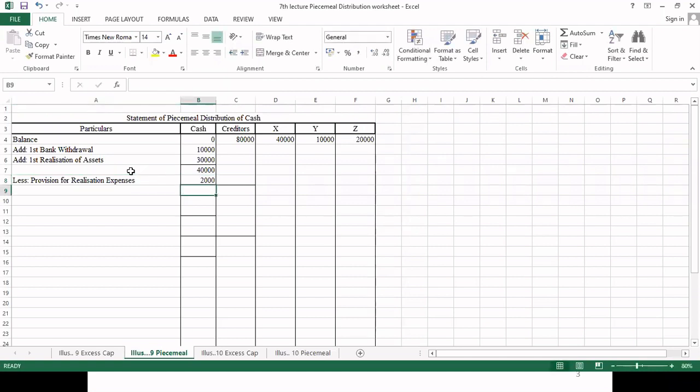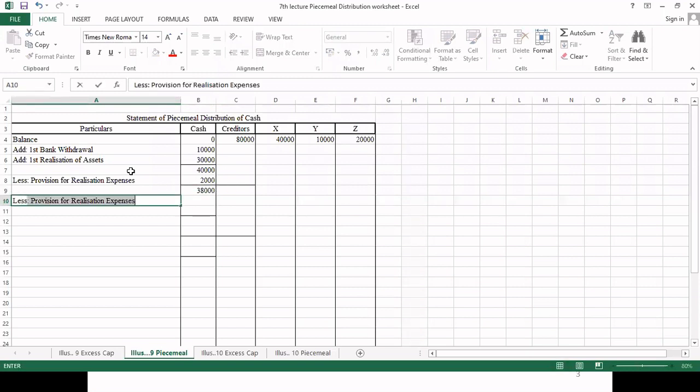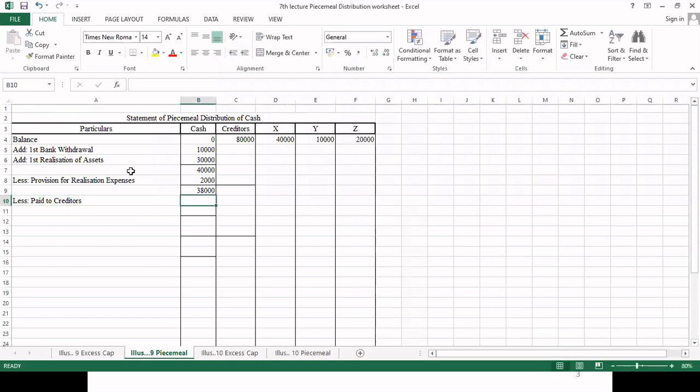So the total amount comes to 38,000. So this 38,000 will be paid to creditors. So it comes to rupees entire 38,000.